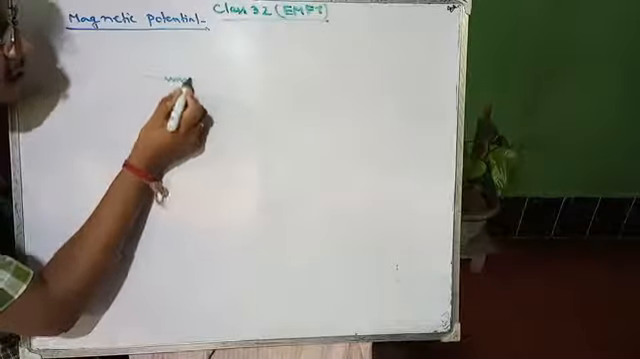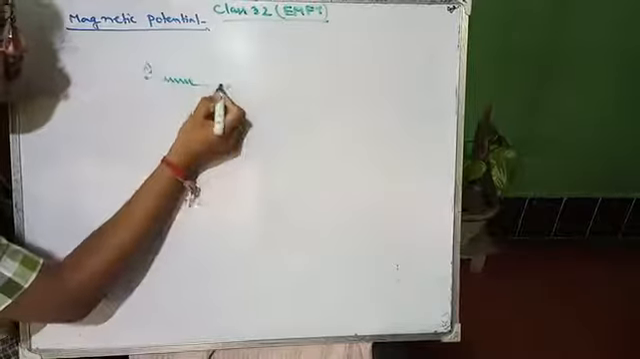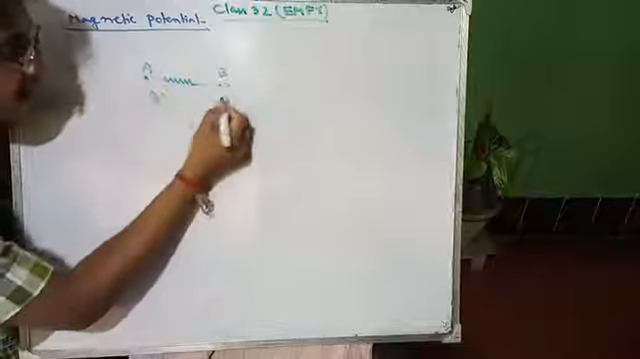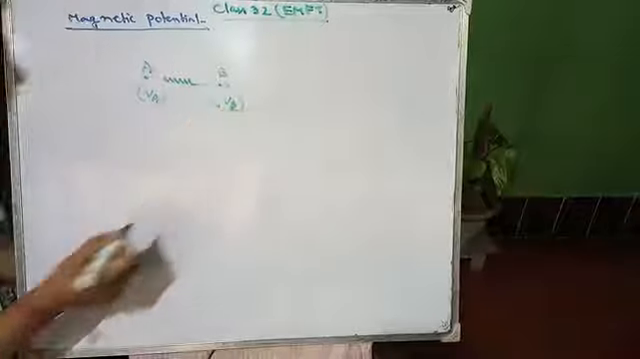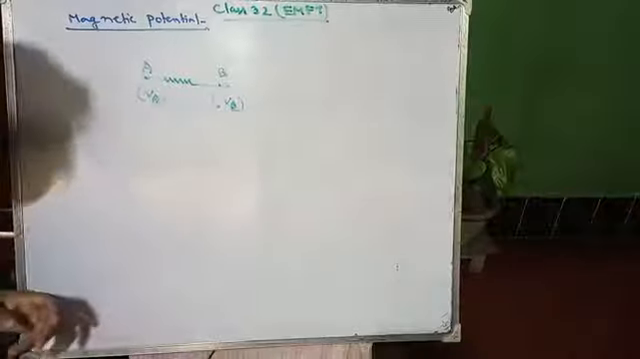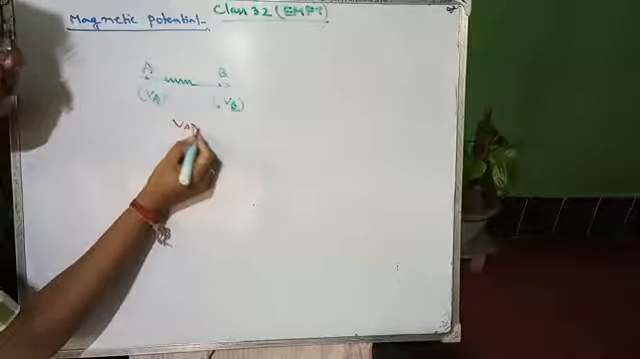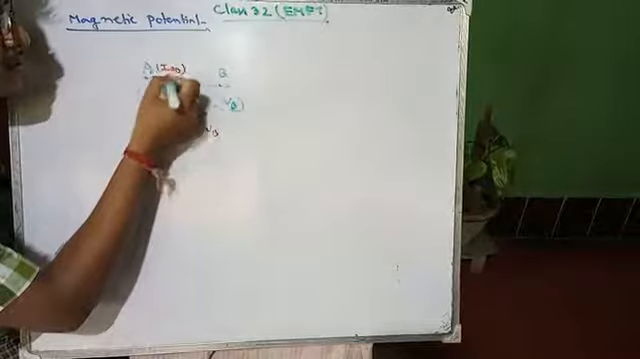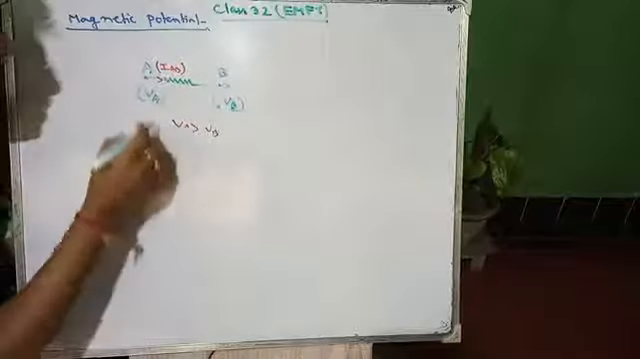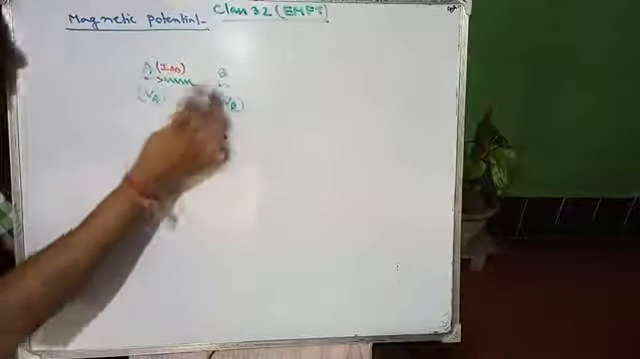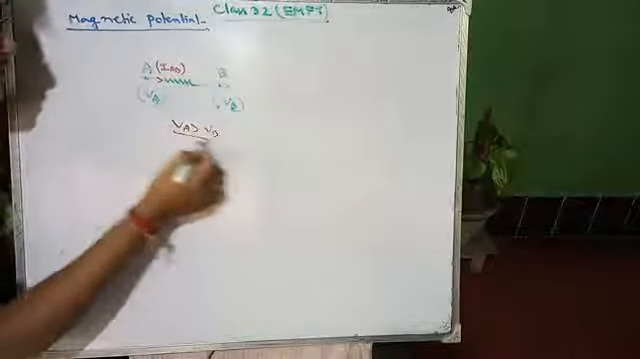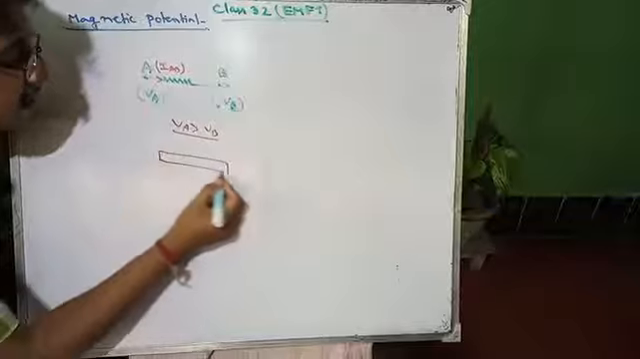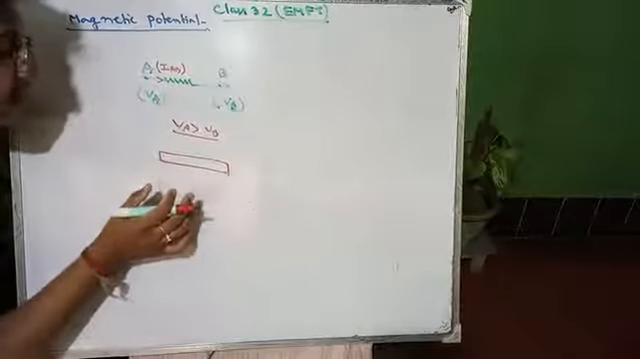circuit consists of a point A and a point B. If VA is the potential for point A and VB is the potential for point B, and we consider VA greater than VB, only in that case is a current flowing from A to B. So this current IAB will have a direction from A to B only when VA is greater than VB.